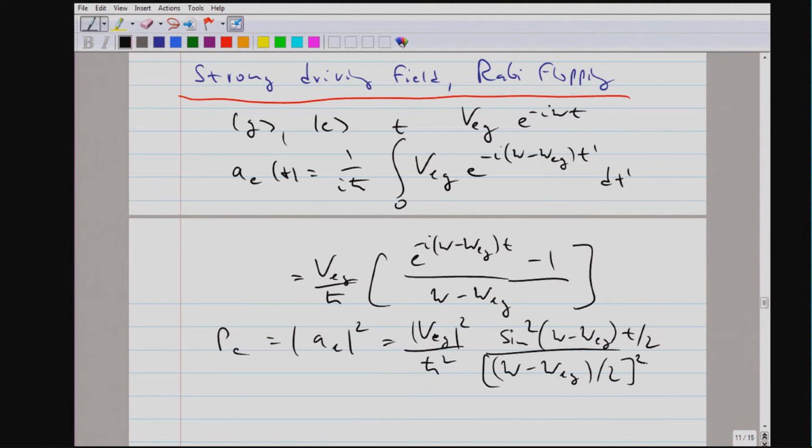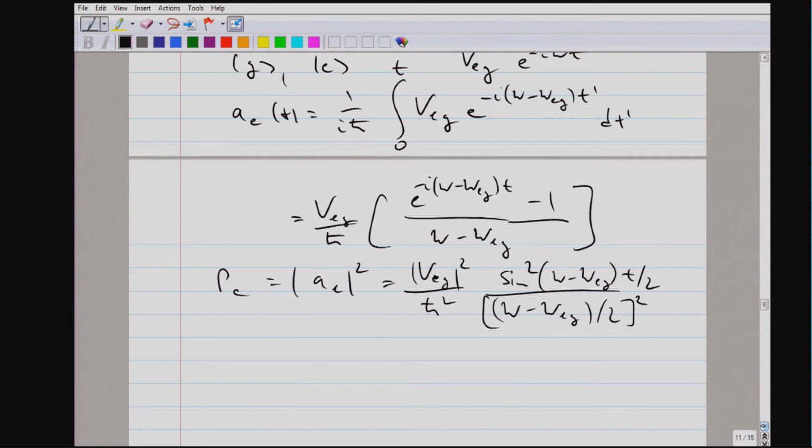Okay, this is pretty much just straightforward writing down an analytic expression, but now let's discuss it.